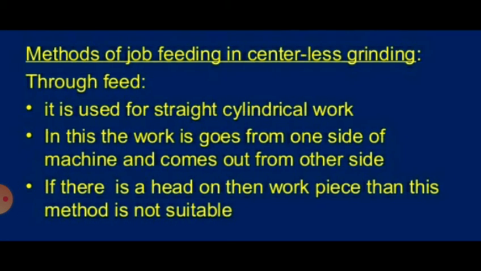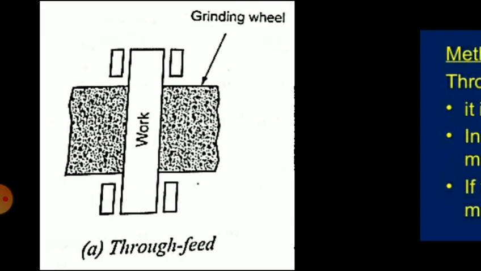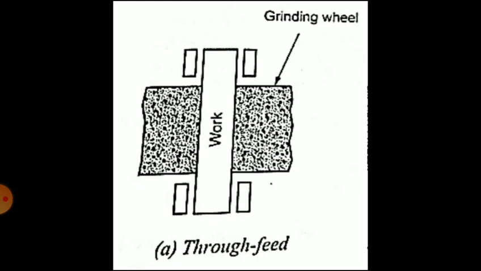Now the terms that are used. So centerless grinding may be done in one of three ways. So there are three methods of grinding used in a centerless grinding machine. So first it is through feed. It is used for straight cylindrical work. In through feed grinding, the work is passed completely through the space between the grinding wheel and regulating wheel, usually with guides at both the ends. You can see there are the guides.